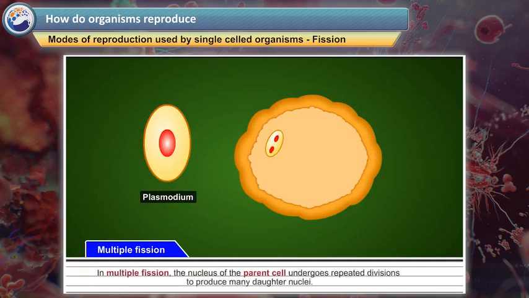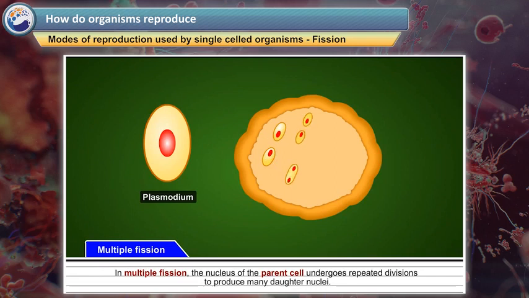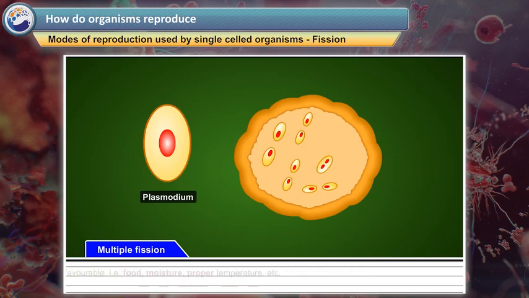Multiple fission. In multiple fission, the nucleus of the parent cell undergoes repeated divisions to produce many daughter nuclei. The cytoplasm also divides and cleaves around each nucleus, forming several daughter cells in the parent cell.